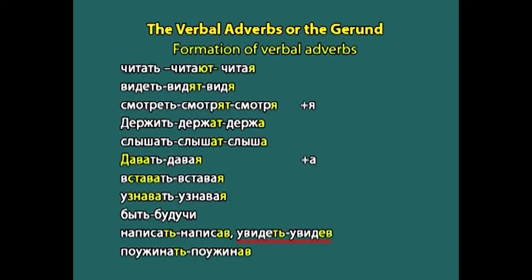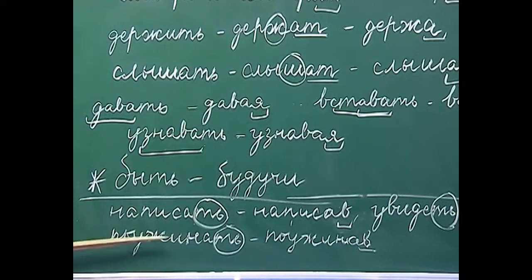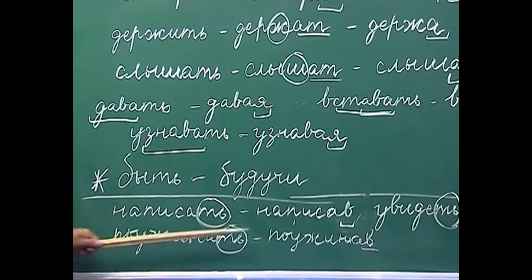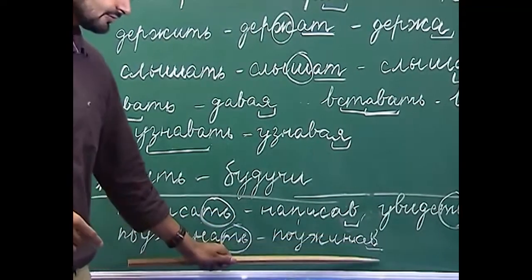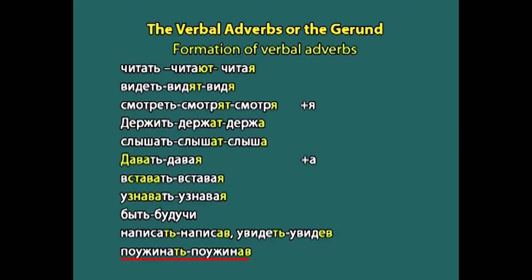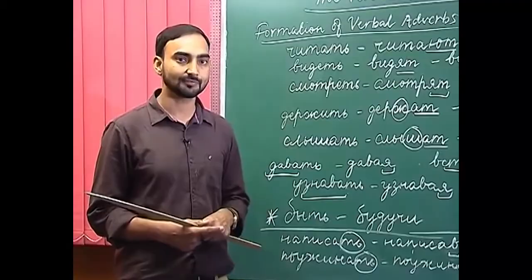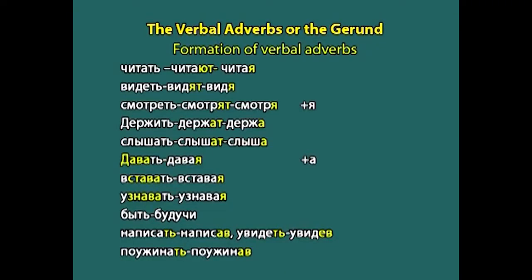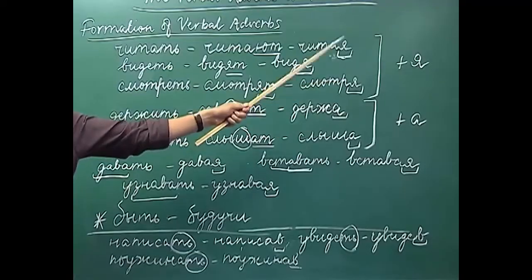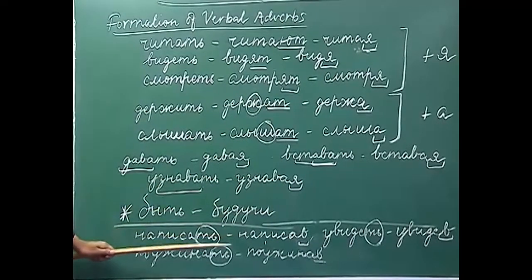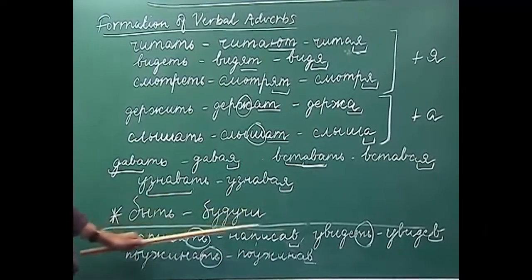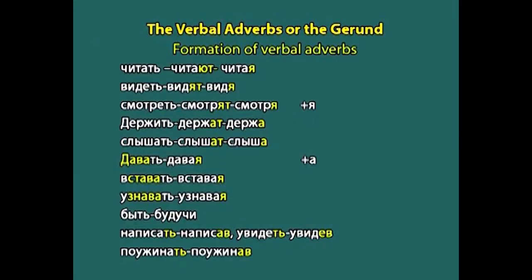Uvidit, again do the same thing, drop the soft sign and add va, uvidif. Next is paushinach, drop the soft sign and add va at the end, paushinaf. And pasmatrech we have already seen, pasmatref. So, this is how we form the verbal adverbs from the perfective and imperfective aspects of verbs. The first one is formed by using the suffixes or the ending a or ya, and from the perfective aspects by adding the consonant v at the end after dropping the soft sign.